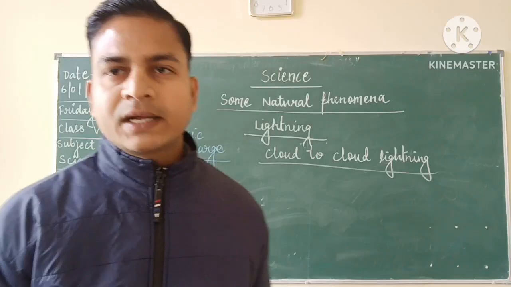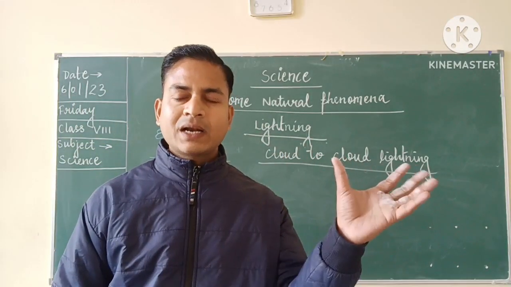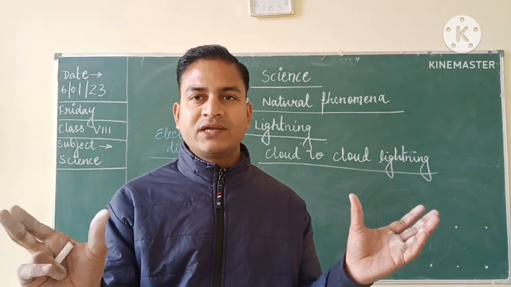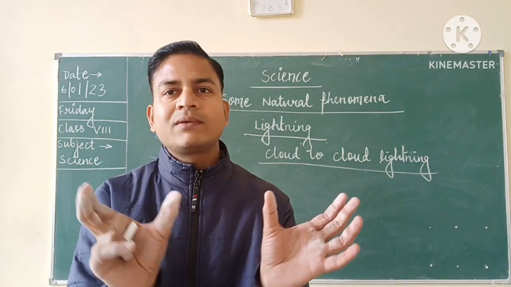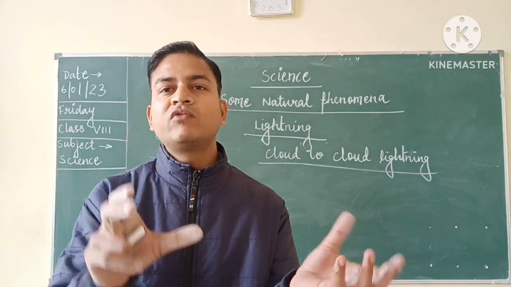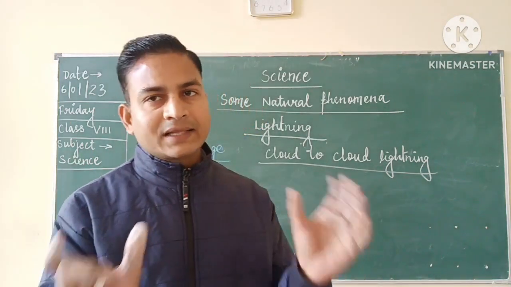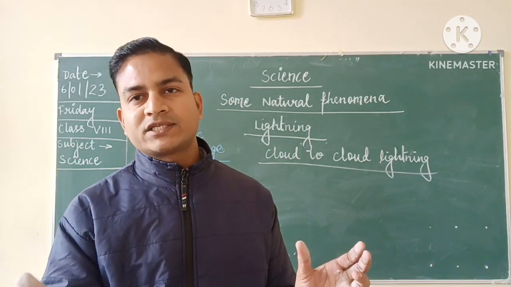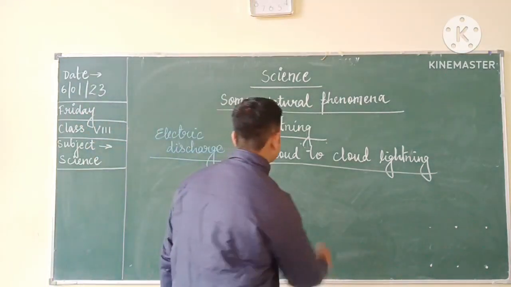As the name suggests, cloud to cloud. So definitely we will have two clouds. One cloud will have some negative charges, another cloud will have positive charges, and when these two clouds approach, whichever cloud has more negative charges, from that cloud the negative charges will move towards the cloud which has fewer negative charges. Like this, one cloud will get discharged and the other cloud will get charged, due to which the lightning phenomenon will occur. Let us see.